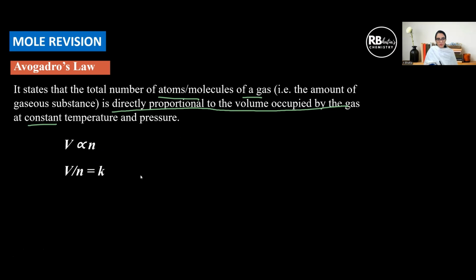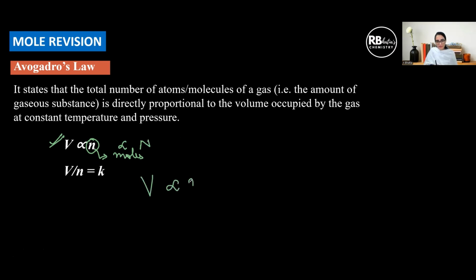So volume occupied is directly proportional to the number of moles. N is the number of moles, and since the number of moles is directly proportional to the number of molecules, we can say V is directly proportional to N. Volume is also directly proportional to the number of molecules.